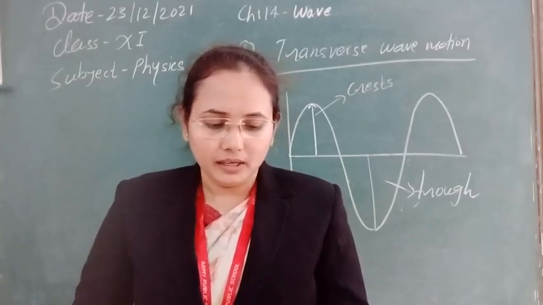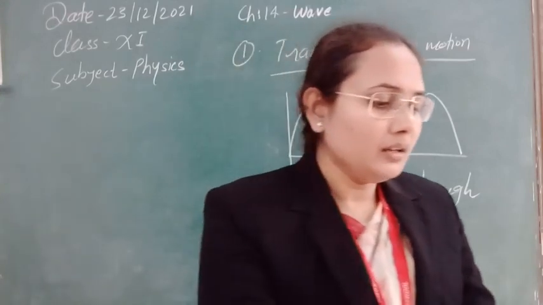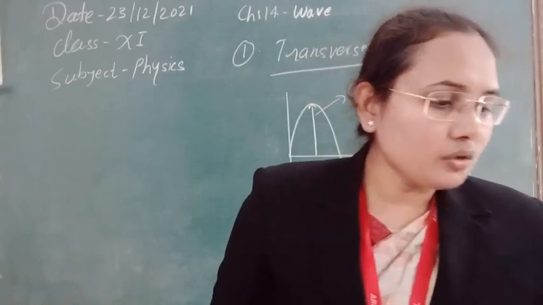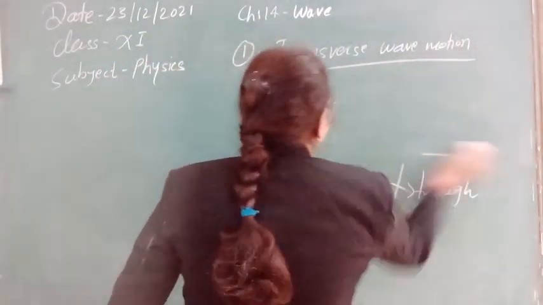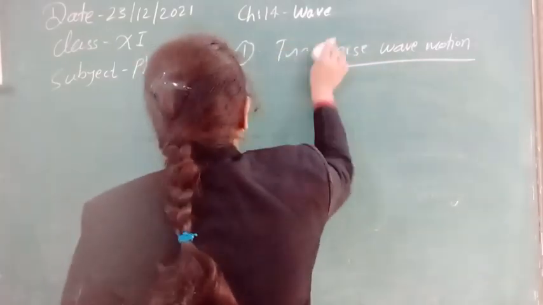Now next, let's see the second type of wave, called the longitudinal wave, or also called the pressure wave. Let's see what the longitudinal wave is, how it is generated, and what kind of properties it has.